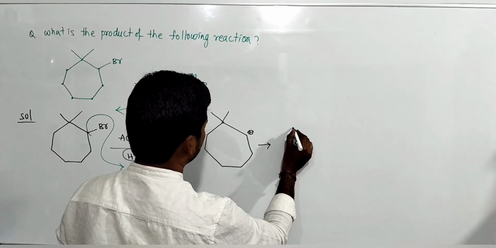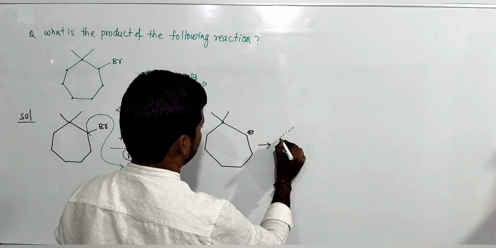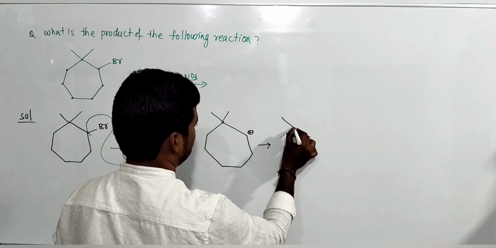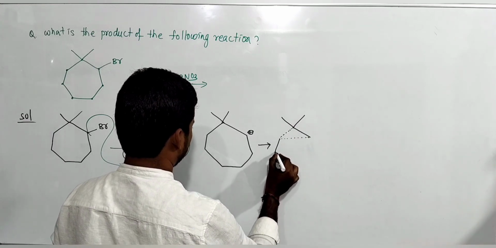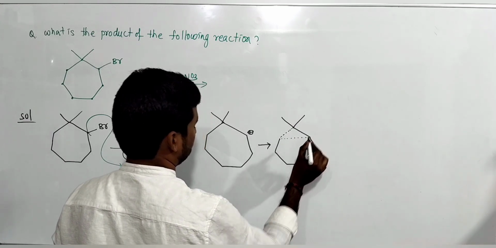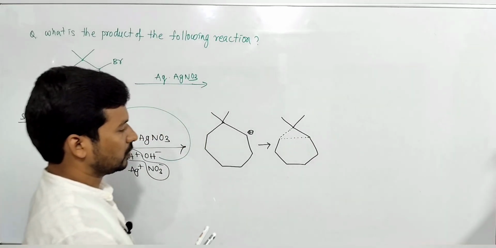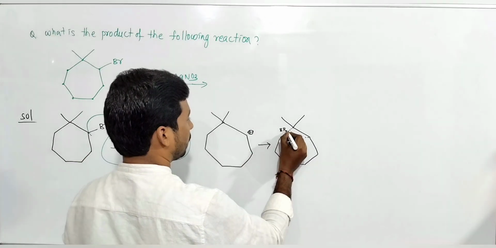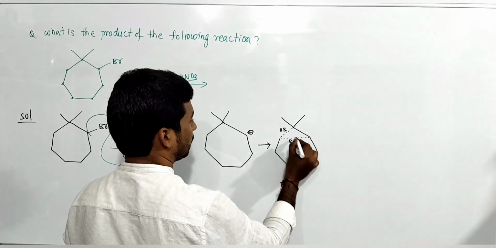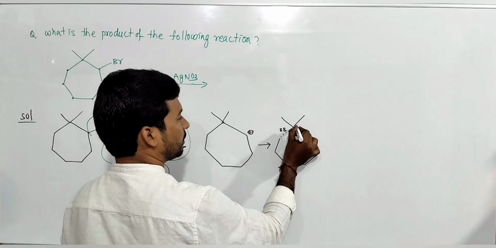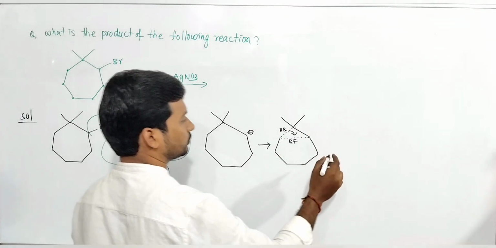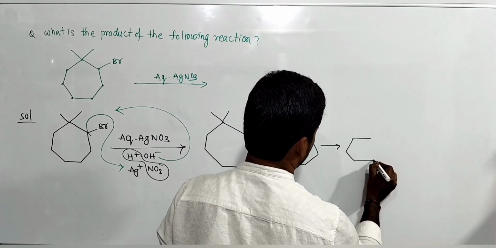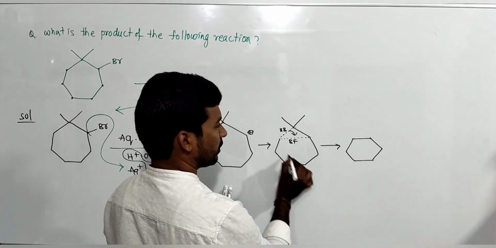Just understand ring compression. Like this. This is bond breaking, and this is bond formation. This bond comes here. That means this carbon becomes positive. So that leads to a 6-membered ring. Yes, this is a 6-membered ring.